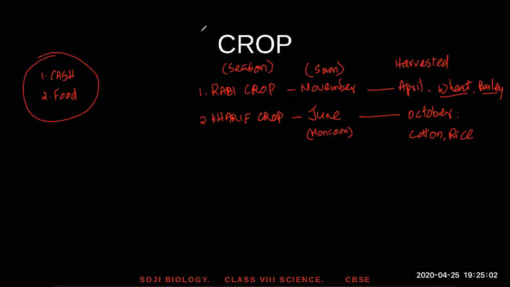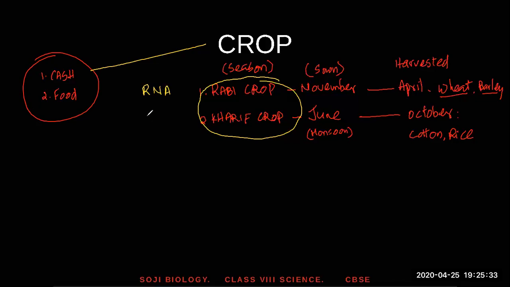So we can classify the crops into two groups. The first classification, we classified it into cash crops and food crops. Second classification is we classified it into rabi and kharif crop. Right? What's a rabi crop? It's sown in November and harvested in April. So you can make a short form like this, RNA. RNA means Rabi crop, November to April.